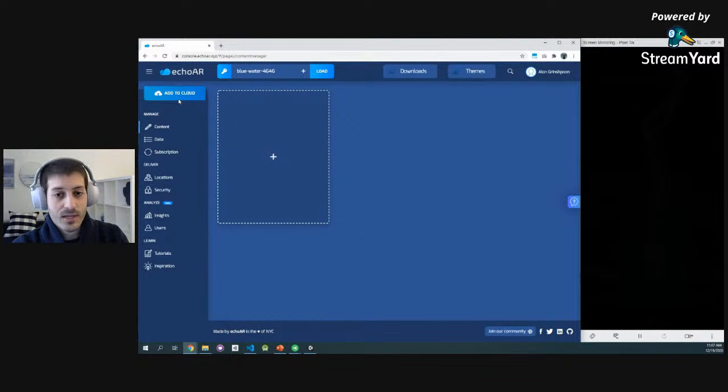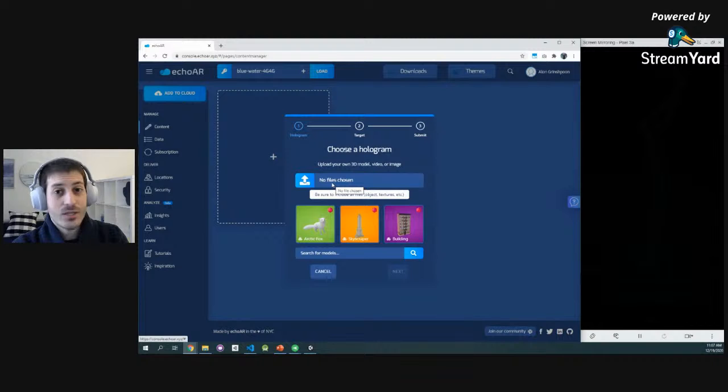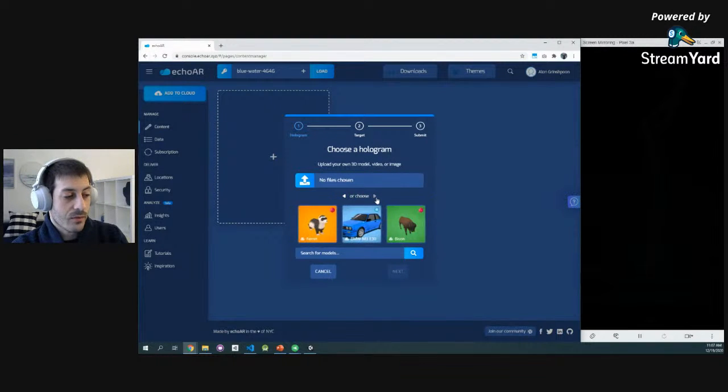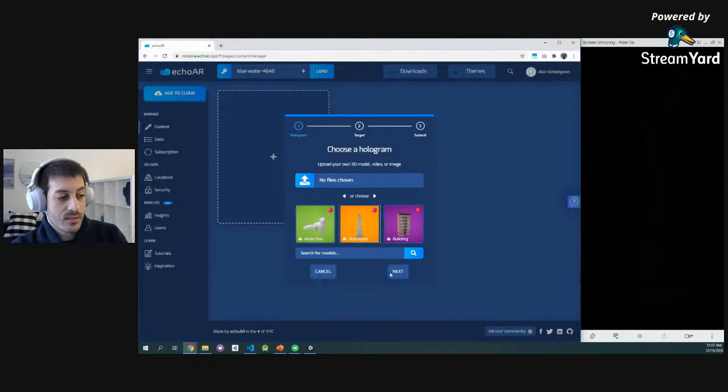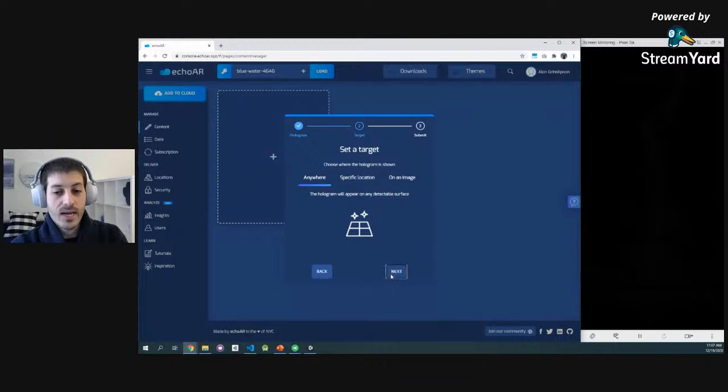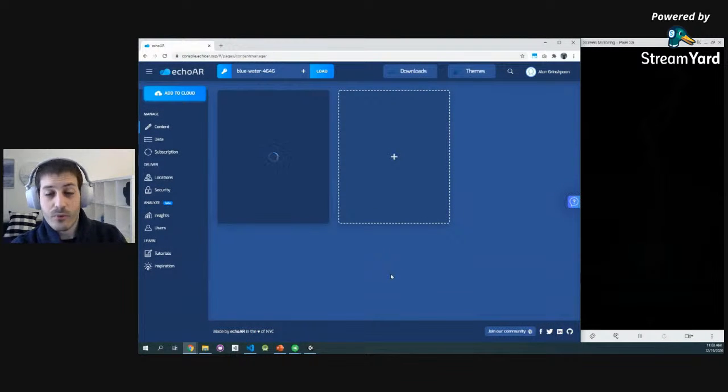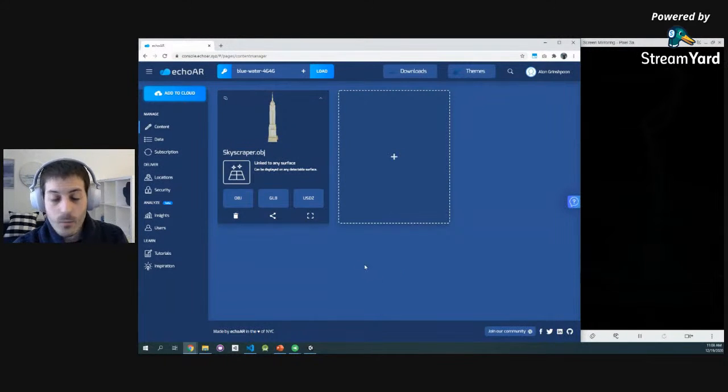We're going to start by adding some content to the cloud. You can add your own images, videos, 3D models, or you can use some of the ones that we have here as 3D samples. We also have this cute search engine. You can search for 3D models really rapidly, for free, to use in your project. I'm going to start with something simple. I'm going to upload this Empire State 3D model to our console. It's the same 3D model that is used for 3D printing. We take that model, we convert, compress, and analyze it, so it will work on Android and iOS and Magic Leap and HoloLens and all these different AR platforms. Once it's done, I'm able to see it right here in 3D. But now let's put it in augmented reality automatically.